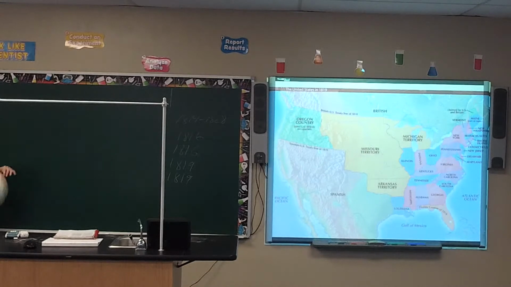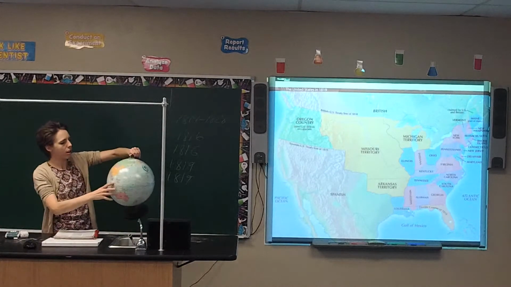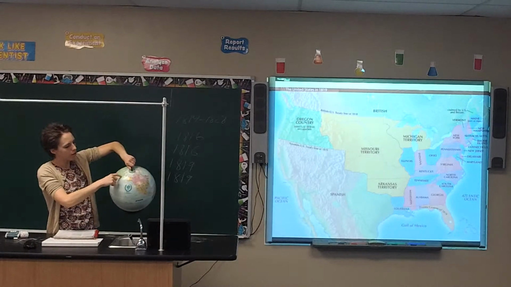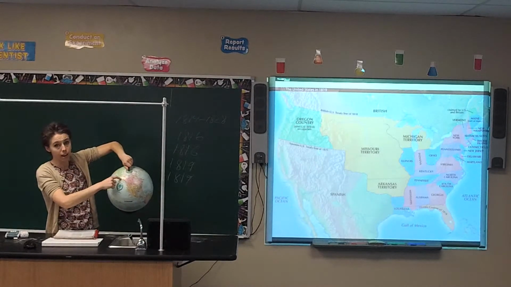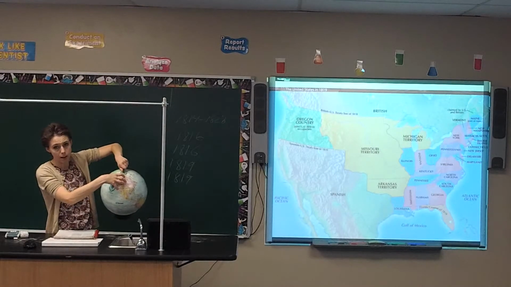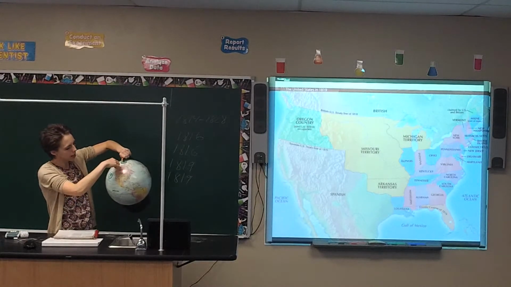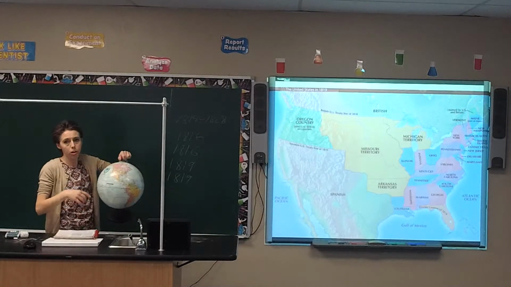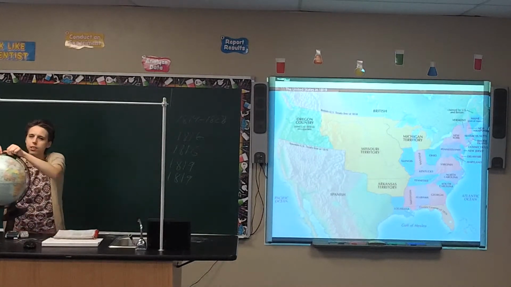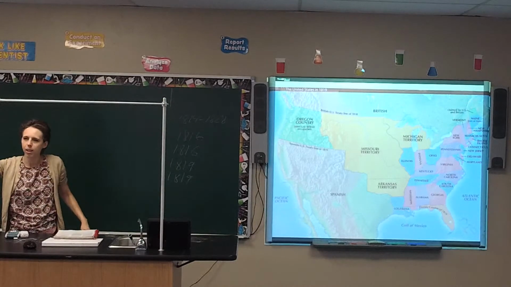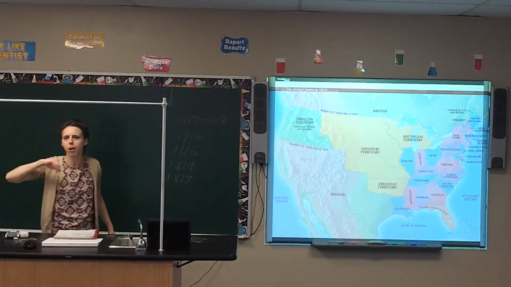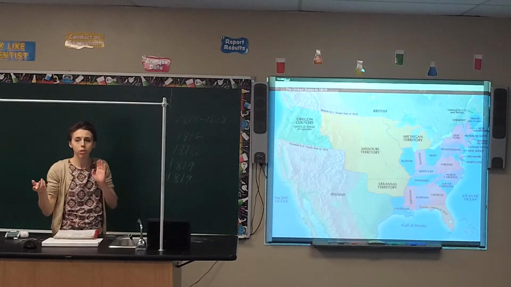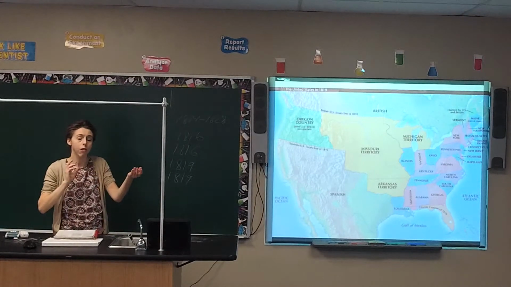But keep in mind that Russia is over here in Asia, and so you have the Bering Strait and there's Alaska. So they were claiming Alaska as part of their territory, but they're also saying that Alaska goes all the way down into the Oregon Territory, which the United States felt like, it's never been part of Alaska before. Why is it part of Alaska now? So we were trying to figure out how we were going to handle that with Russia as well.